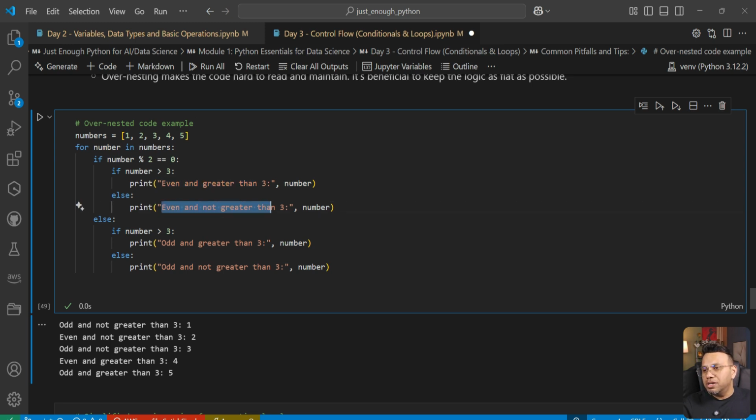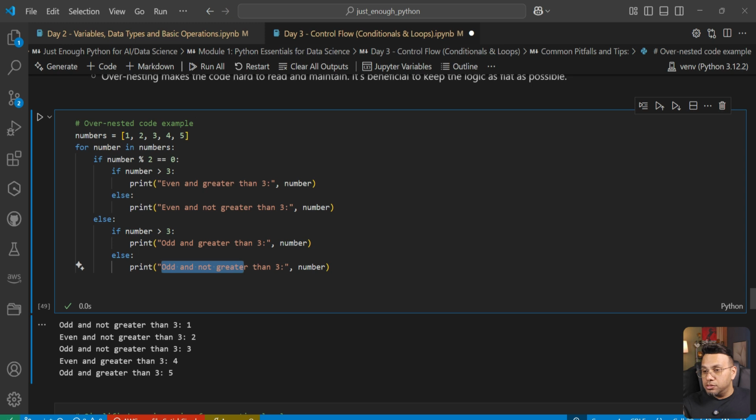And then we go to the else part of this if statement, which says if the number is greater than 3. So for example, here it was divisible by 2. That means right here the number is not divisible by 2. And then if it's greater than 3, we say odd and greater than 3, or else odd and not greater than 3.